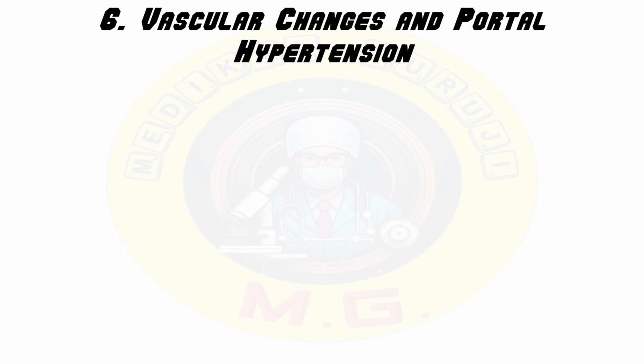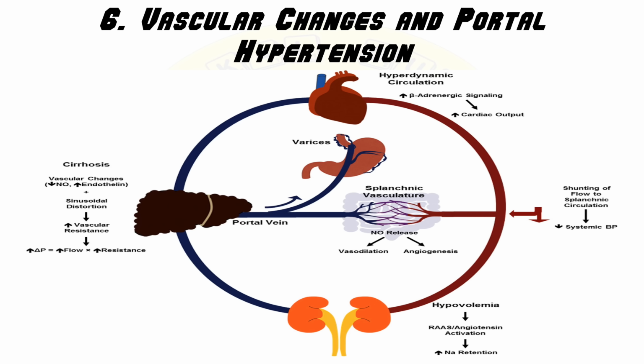Vascular changes and portal hypertension. Fibrosis and nodular regeneration alter the vascular architecture, which disrupts the blood flow. Increased resistance to blood flow leads to portal hypertension, causing complications like variceal bleeding, ascites, and splenomegaly.